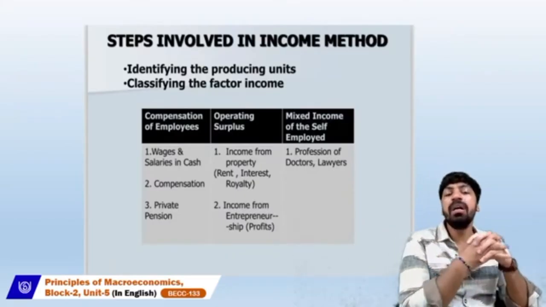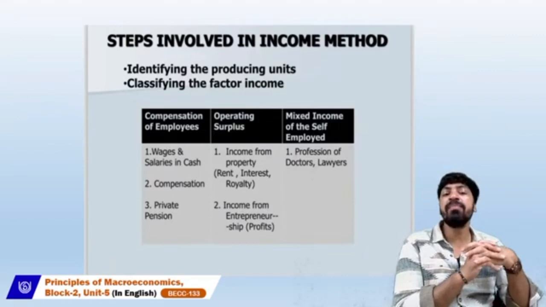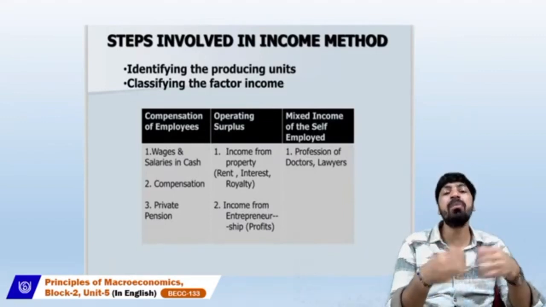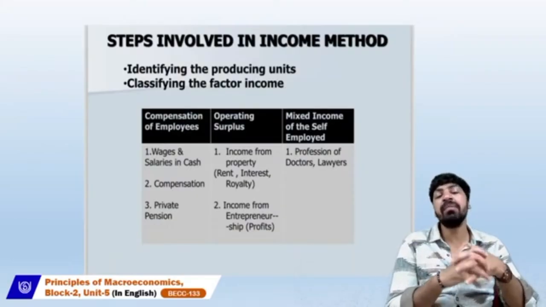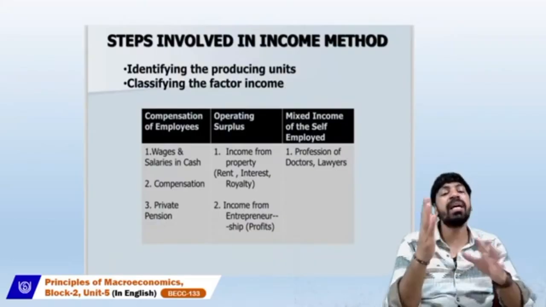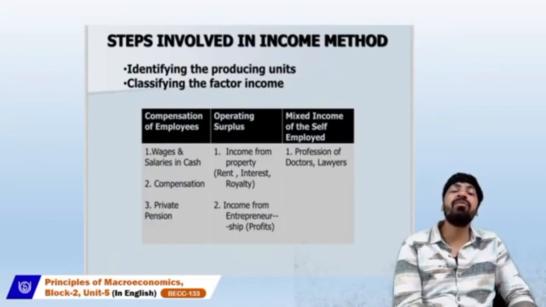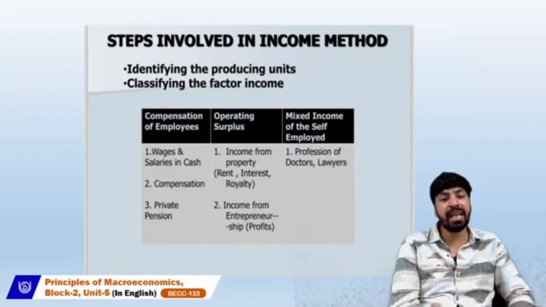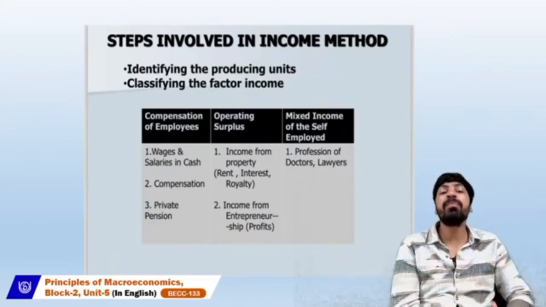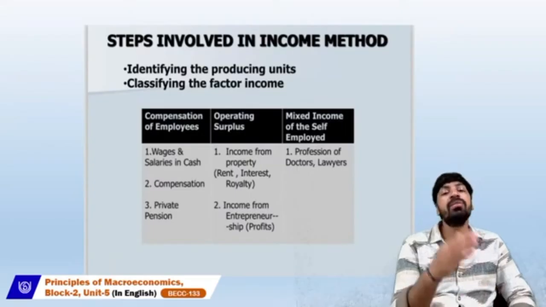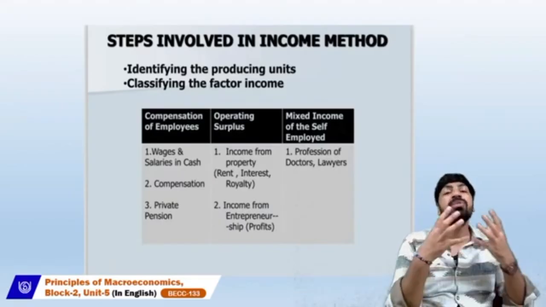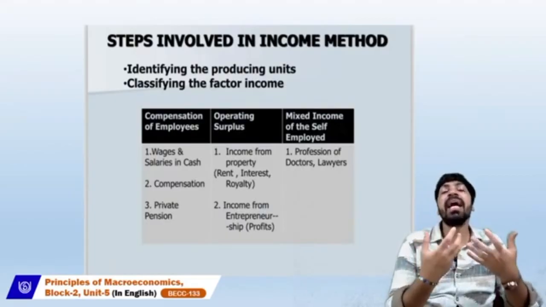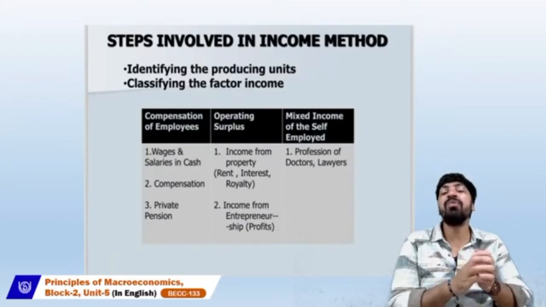Now in the compensation of employees, we are talking about the remuneration, the income that we provide to the employees in the form of wages and salary in cash, compensation, and private pension. When we talk about the operating surplus, we are talking about the sources of income that a particular individual earns.